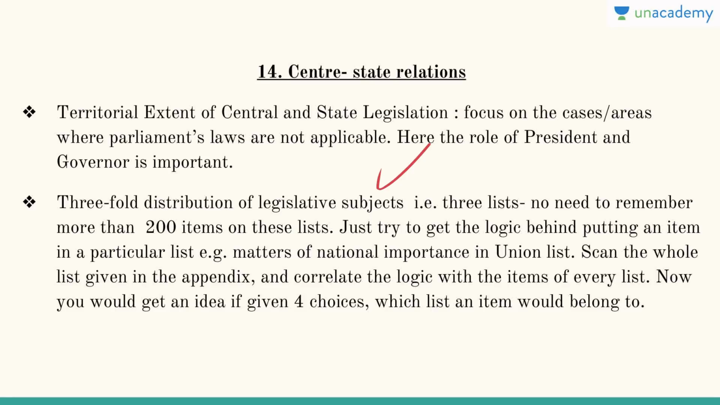No need to remember that there are more than 200 items, but try to remember the main things, like matters of national importance, like foreign relations, defense, nuclear power, space. All these are always in the Union list, and the matters that are not that important, like police, education, health, these are in the State list or in the Concurrent list, as the case may be.